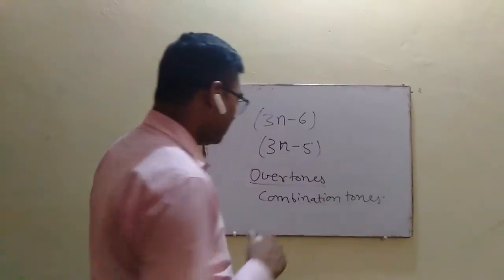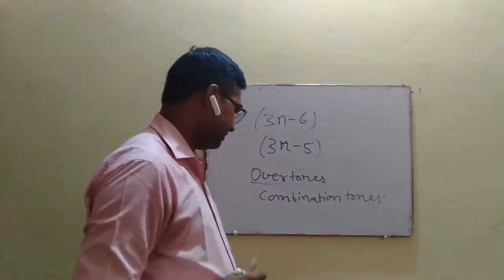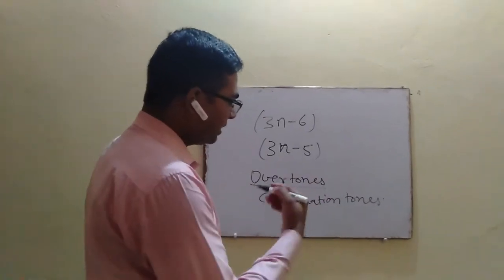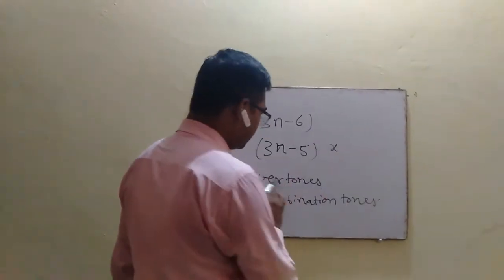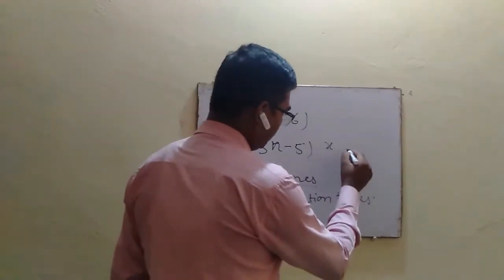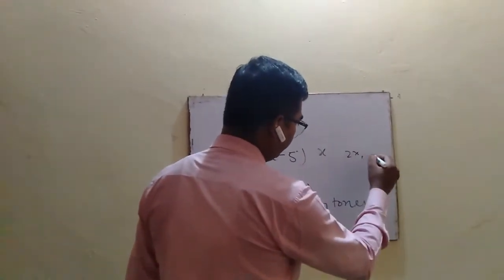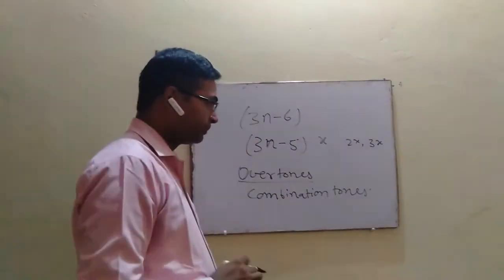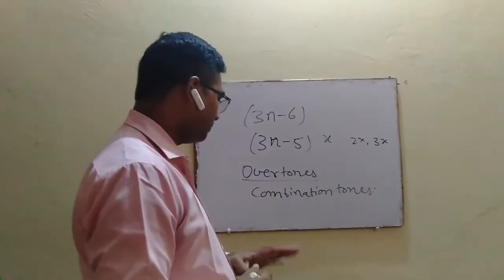Overtones are the frequency at multiple of a particular frequency, and therefore if any vibrational band appears in the IR spectrum at the value x centimeter inverse, its first overtone will be 2x, second overtone will be 3x, 4x, 5x, and so on. So a multiple peak appears for a particular vibrational band due to overtones.